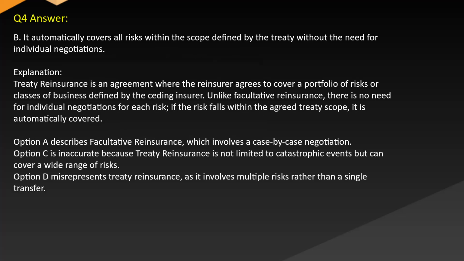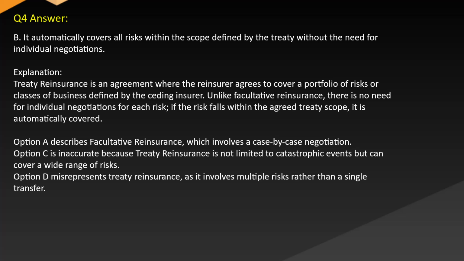Answer B. It automatically covers all risks within the scope defined by the treaty without the need for individual negotiations. Explanation. Treaty reinsurance is an agreement where the reinsurer agrees to cover a portfolio of risks or classes of business defined by the ceding insurer. Unlike facultative reinsurance, there is no need for individual negotiations for each risk.